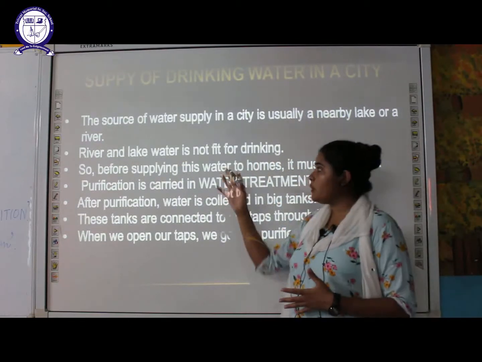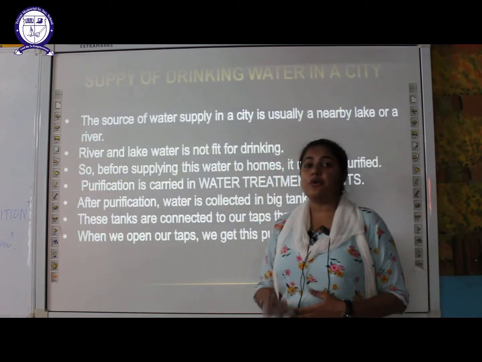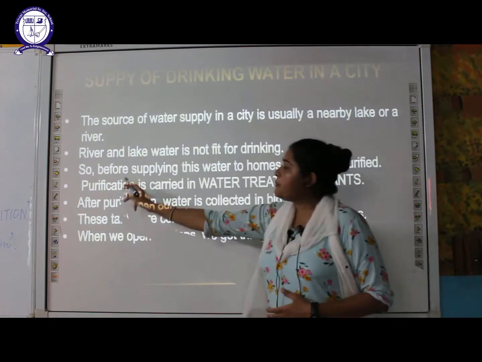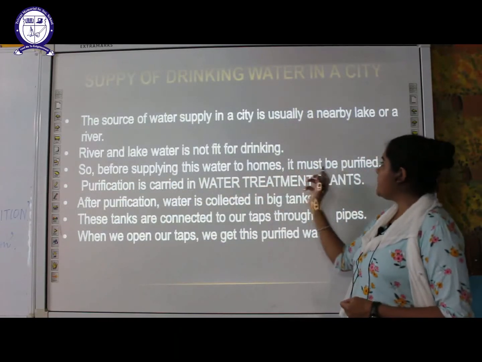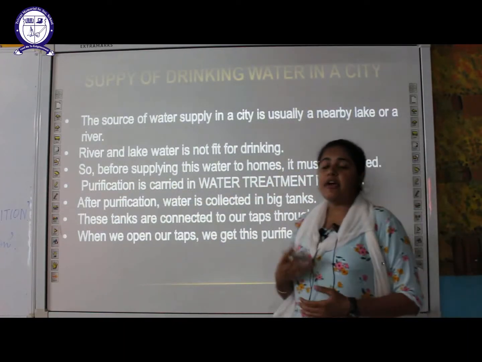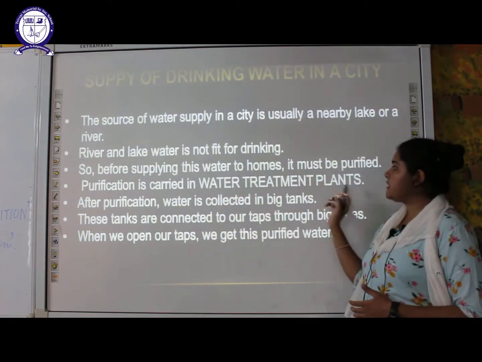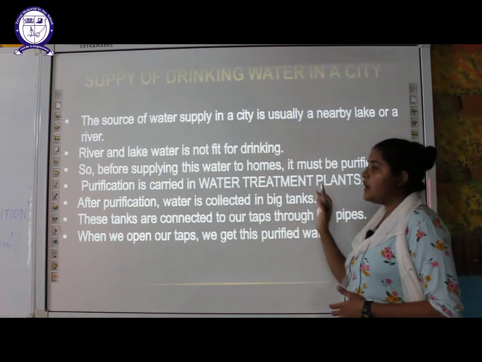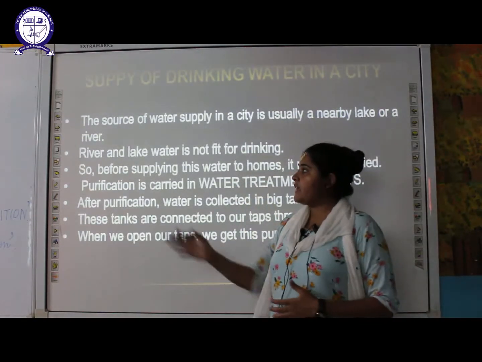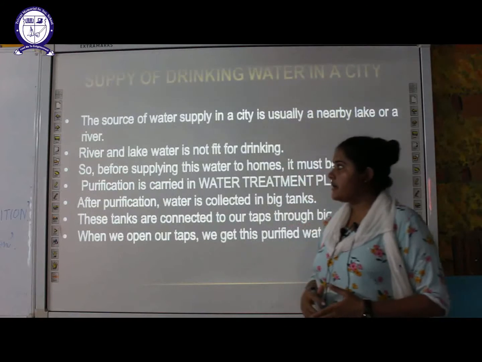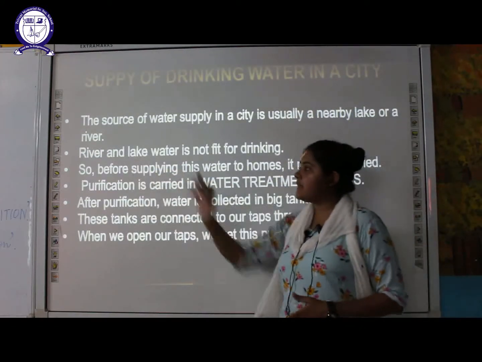Before you can make it fit for drinking, you have to purify that water. So before supplying this water to the home, it must be purified. And where is the purification done? The purification is carried out at a water treatment plant. There are water treatment plants which purify rainwater as well as river water and lake water.